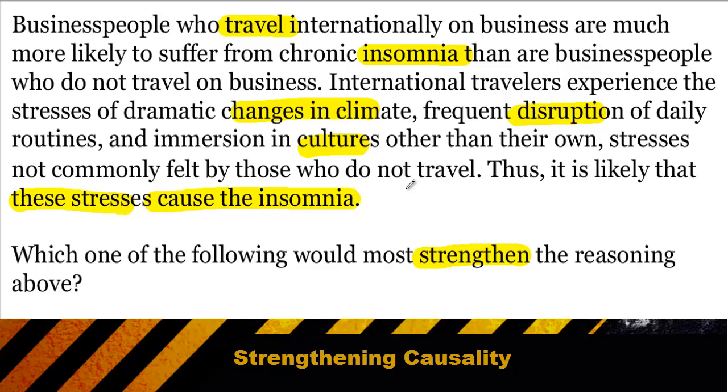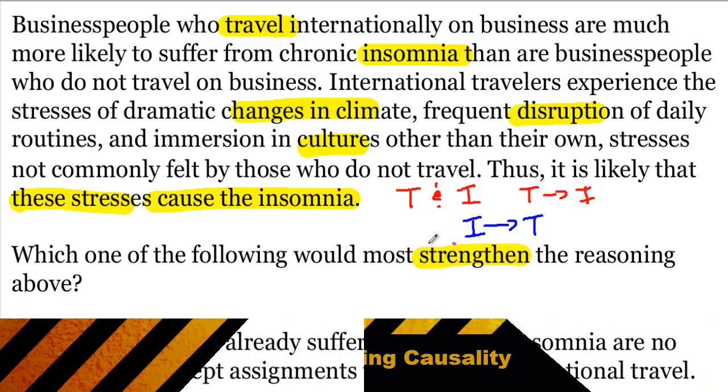So the argument is, I observe travel and I observe insomnia, therefore I think travel is causing the insomnia. And one of the ways that you could weaken that argument would be to say, no, actually, insomnia causes people to travel. Meaning people who can't sleep anyway think, well, I can't sleep, so I might as well travel. So the insomnia comes before the travel.